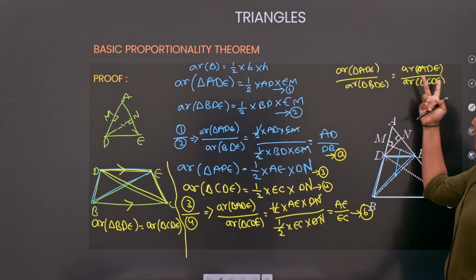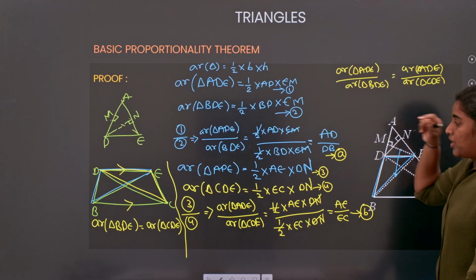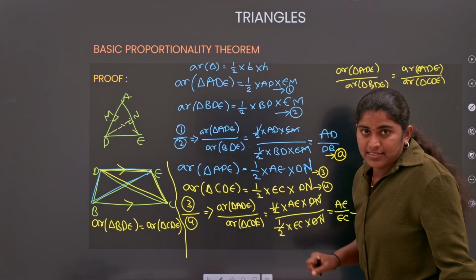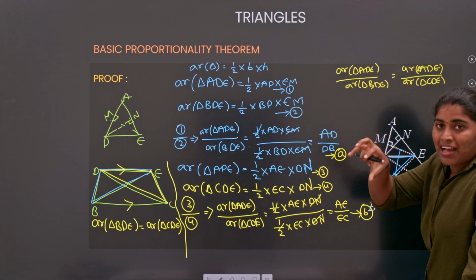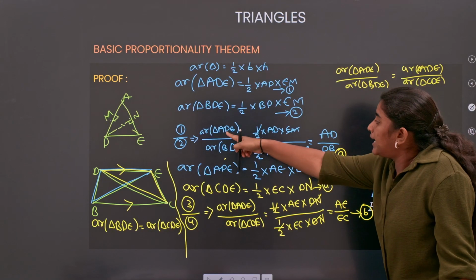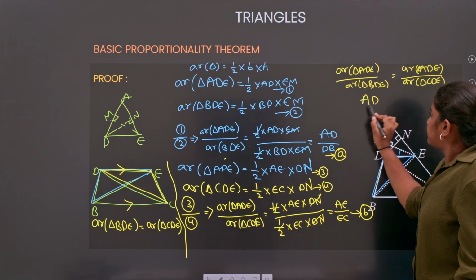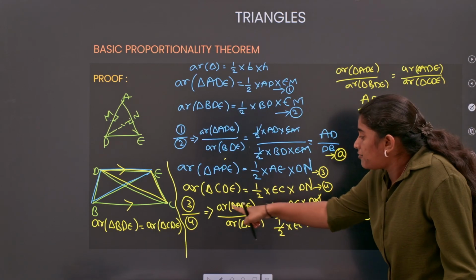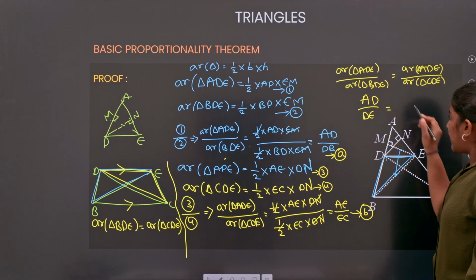Because area of triangle BDE and area of triangle CDE are equal using the concept of triangles between the two parallel lines, right? And ADE and ADE are the same, so we will have the same area. So now what is area of triangle ADE by BDE equal to? That is AD by DB, right? And area of triangle ADE by area of triangle CDE is equal to AE by EC.